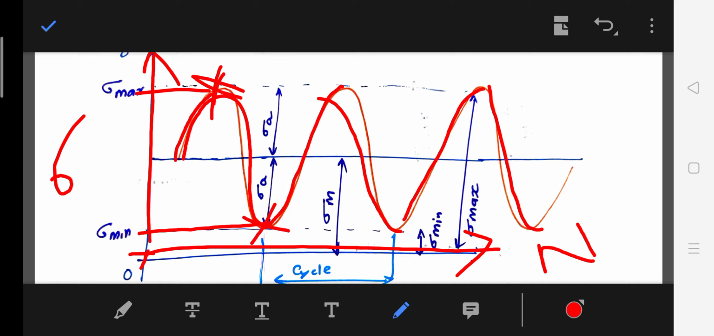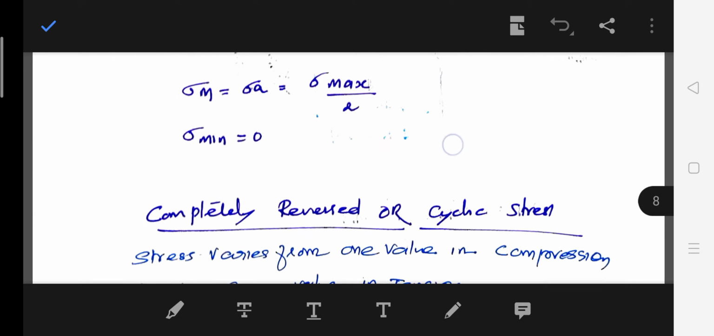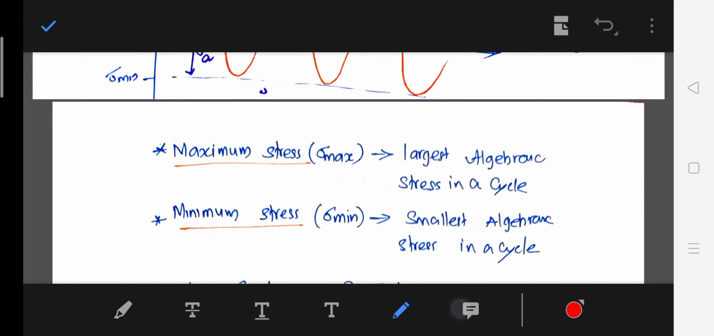That is, if the maximum value is compressive, the minimum value is also compressive. If the maximum value is tensile, the minimum value is also tensile. So I have written sigma maximum and sigma minimum. So we need to familiarize with some more terms. So maximum stress and minimum stress we understood.